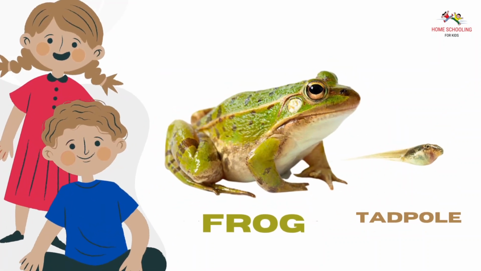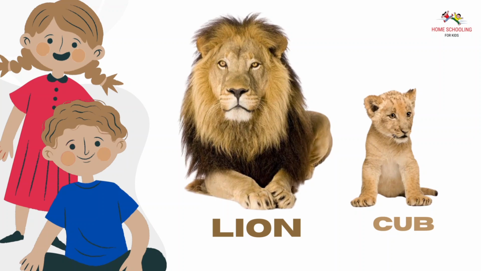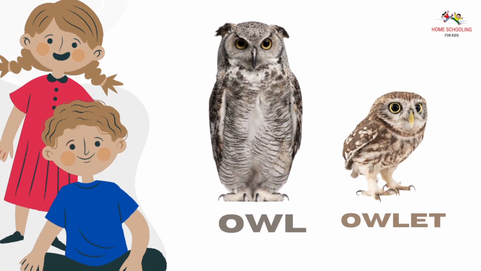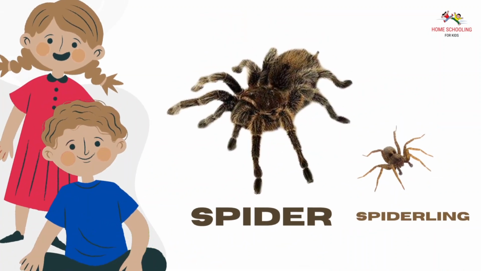Frog, tadpole. Frog young ones is tadpole. Lion, cub. Lion young ones is cub. Owl, owlet. Owl young ones is owlet. Spider, spiderling. Spider young ones is spiderling.